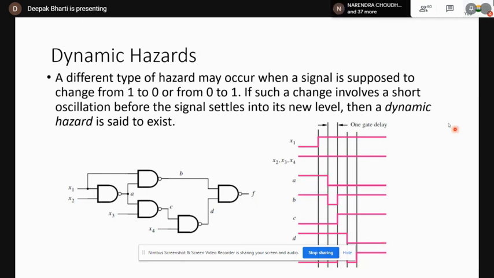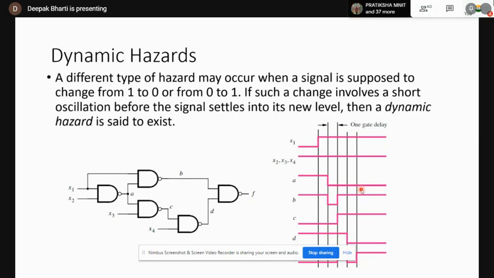I'm not going to discuss this in detail because you already know what the output will be if the logic level is changing for your NAND gates or any other gate. The only thing you have to include is the delay corresponding to that particular gate.